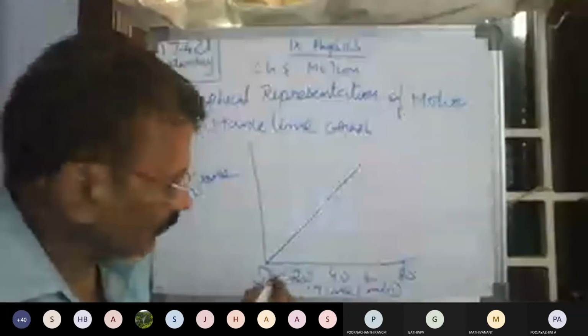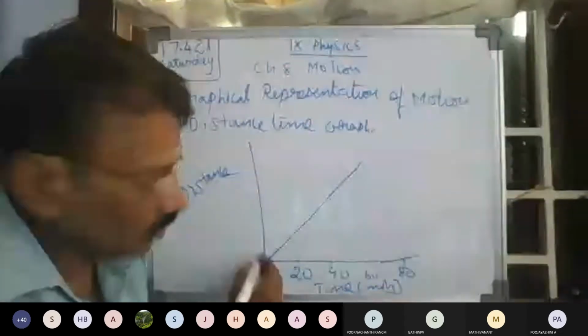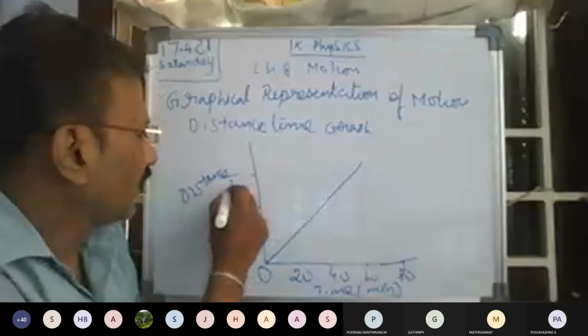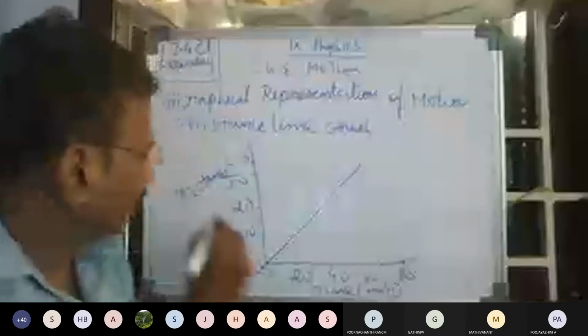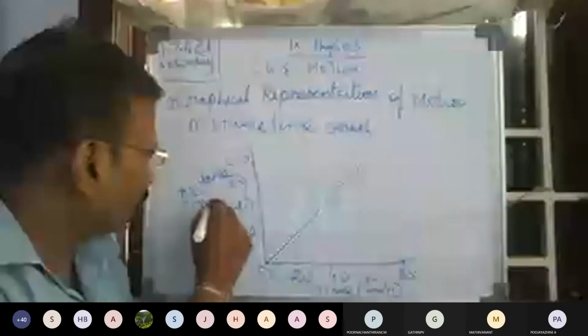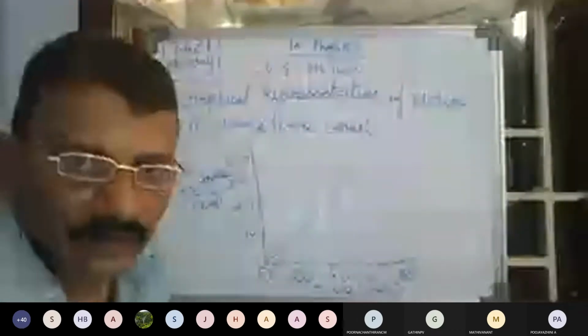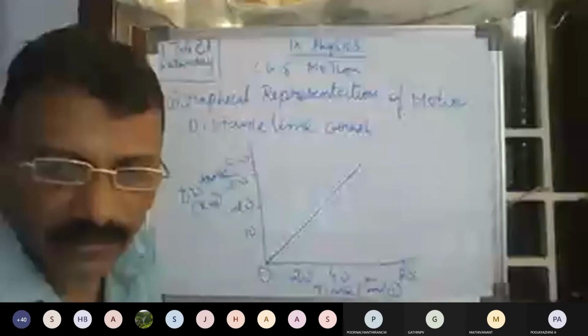So distance I am marking here. Here 0 is 0. Then I am taking 10, 20, 30, 40. Distance I'm taking in kilometers. Time is taken in minutes. We can take minutes, or we can take seconds, or hours, whatever may be. They can change the time.